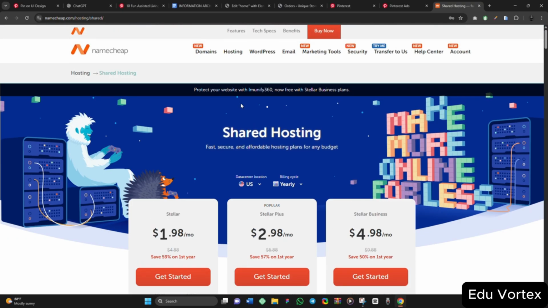So that's it. After you have bought your hosting and domain, they will send you a link to your email, and this is where you'll be able to have access to your cPanel, which is the control panel, where you are going to install your WordPress.